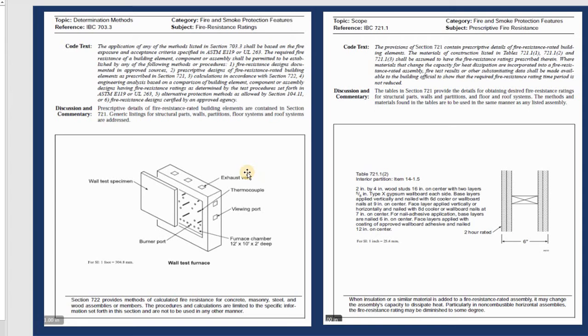As an example, you can see this is the wall test in a furnace. A furnace is what they use for heating in a house. When they open this one, you have the wall test specimen. After that, they have the exhaust vent, the viewing port, the furnace chamber, and the material case is here. They have the burner port, and the size here is 12, 10 to 50. So we can see the width and the height, and after that the depth. This is the depth, the height, and this.